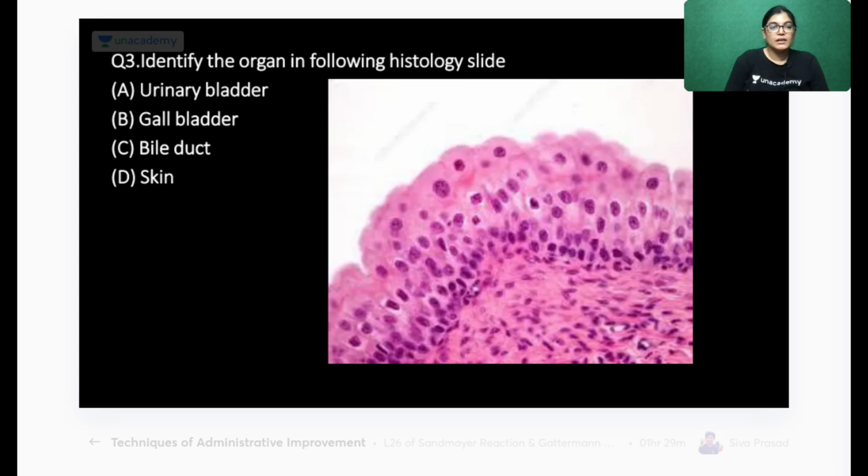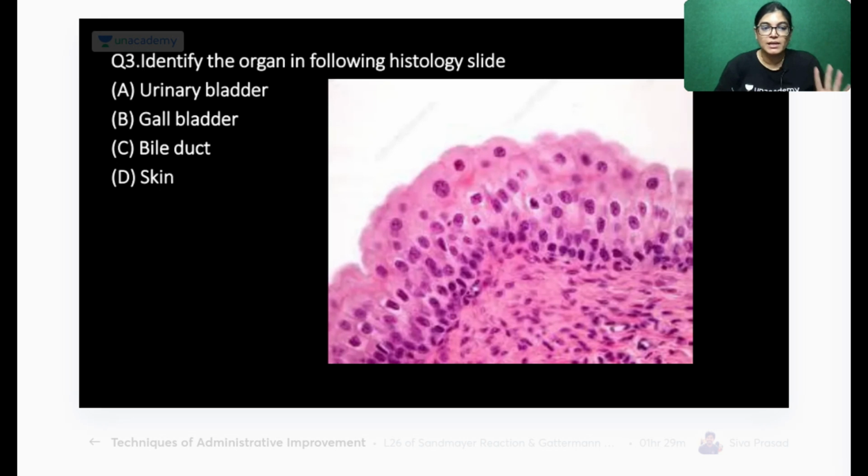Question number 3. Identify the organ given in the histological slide. See the histological image and tell me which slide this is. Whether it is urinary bladder, gallbladder, bile duct, or skin.